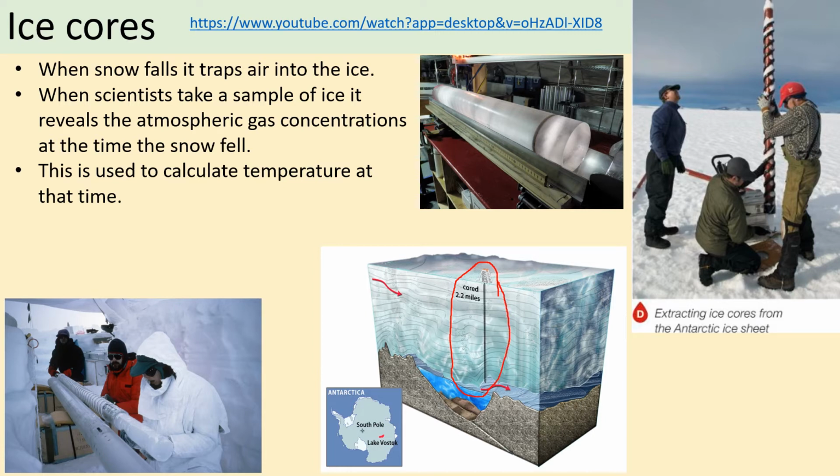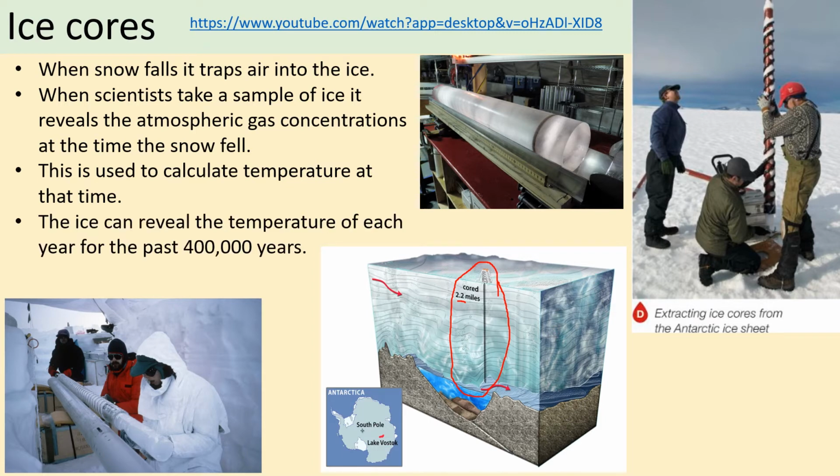In fact, some of the ice on Antarctica is so thick, as you can see, some of it is as thick as 2.2 miles deep. So they have huge numbers of records going back years and years. In fact, the ice can reveal the temperature of each year for the past 400,000 years.